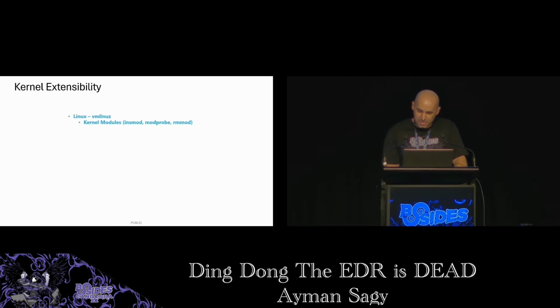In Linux, extending the kernel is done through kernel modules. We can dynamically load or unload modules in the kernel during runtime. And the equivalent to that in Windows would be drivers, which are also loadable modules that can be loaded or unloaded in the kernel. Cool. Can we develop our own malware driver and load it? Yes, but to be able to deploy this in production, the driver must get signed first by Microsoft.